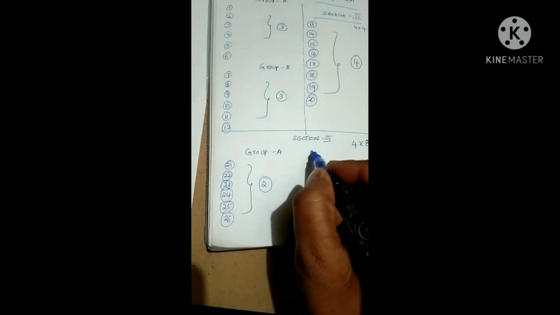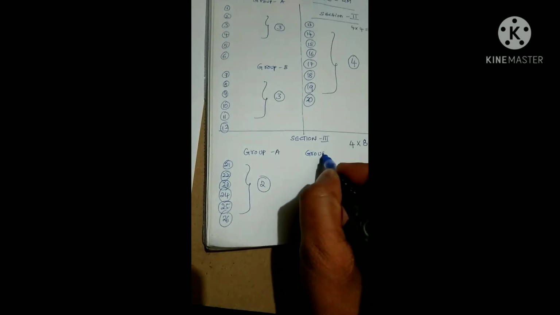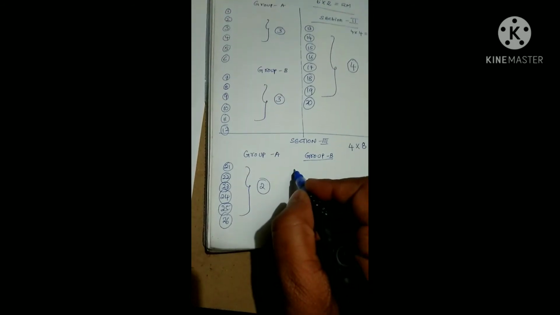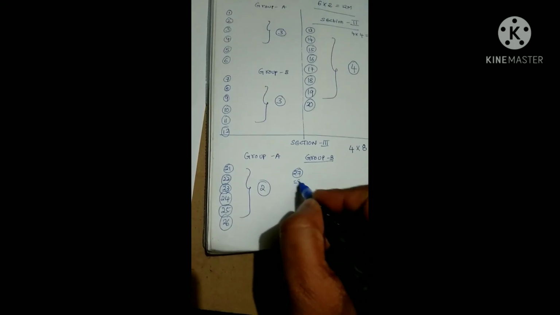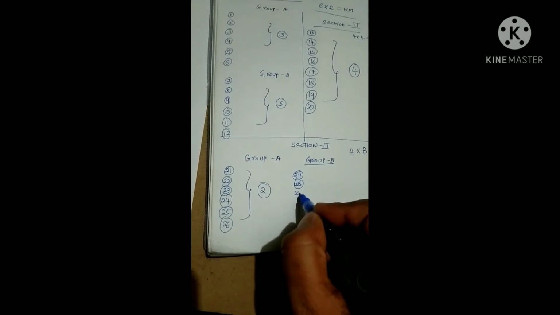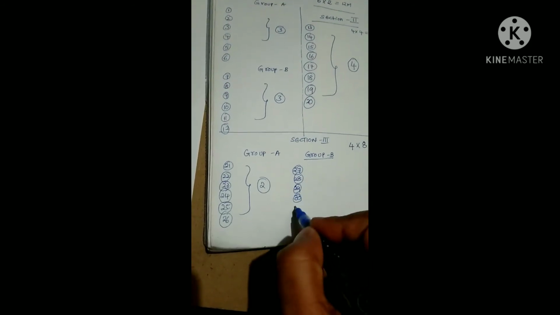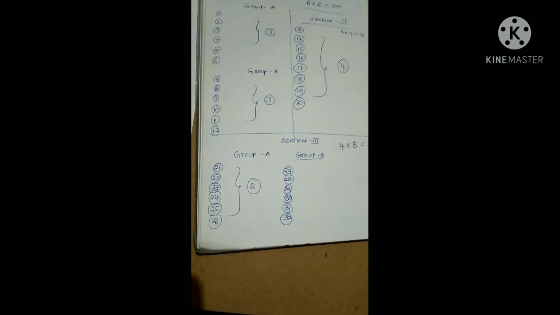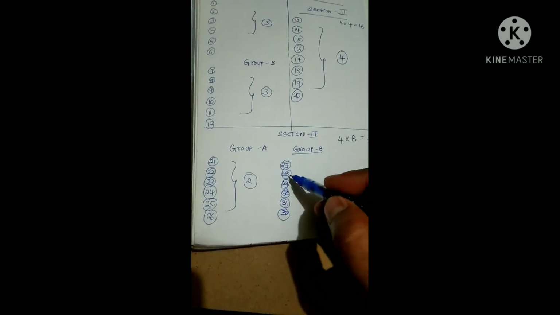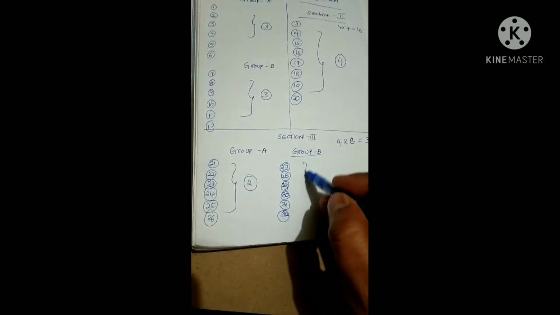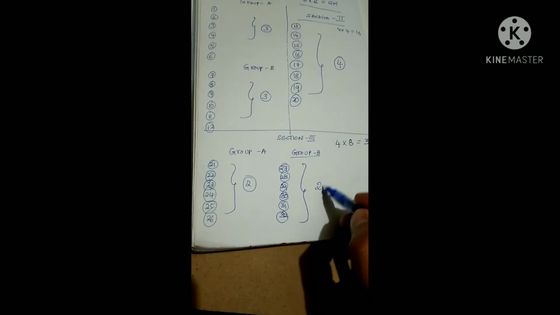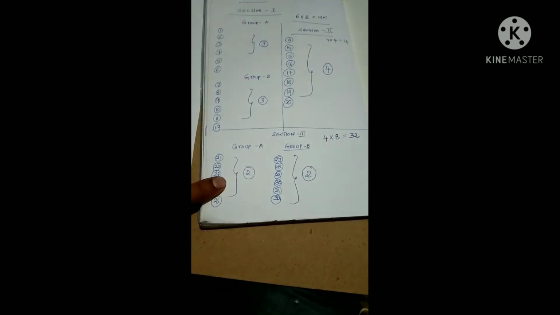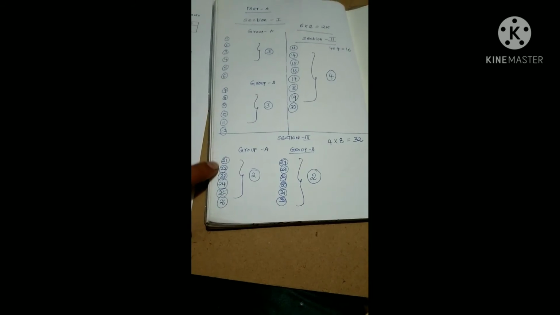Yes, again under group B, we have question number 27, 28, 29, 30, 31, 32. So totally here also we have 6 questions. 1, 2, 3, 4, 5, 6. Out of these 6 questions we need to choose any 2 questions, which is a big advantage. If you focus on this section 3 you can pass easily because we have many options here.